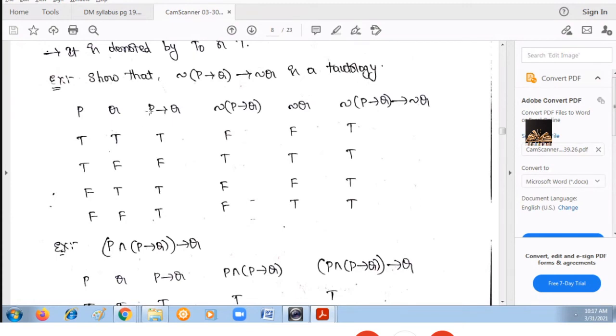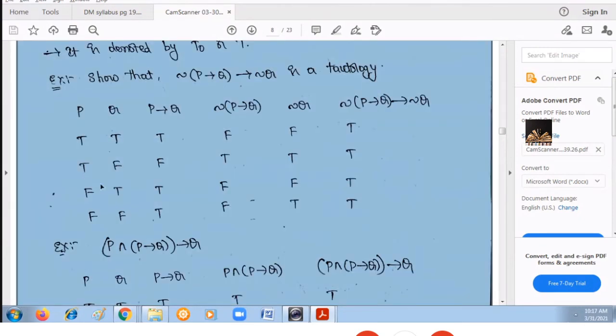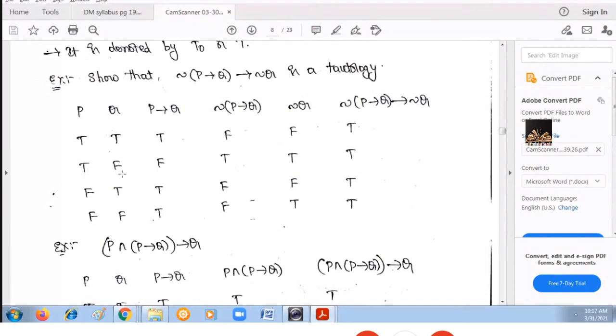First, P implies Q. What is P implies Q? It is a conditional statement. For a conditional statement, only if the conclusion is false, the result is false. For the remaining cases, the result is true. So T; then F, only the conclusion is false, so the result is false. FT, the result is T only. For FF also, the result is T only. Only for the second combination, the result is false.